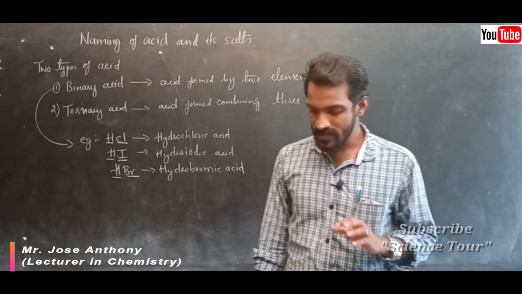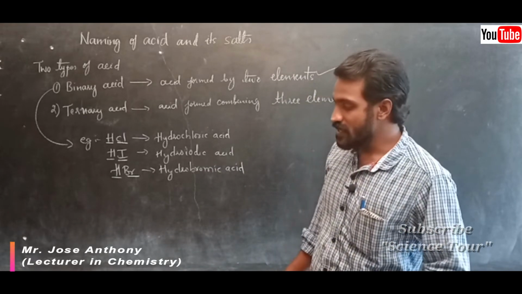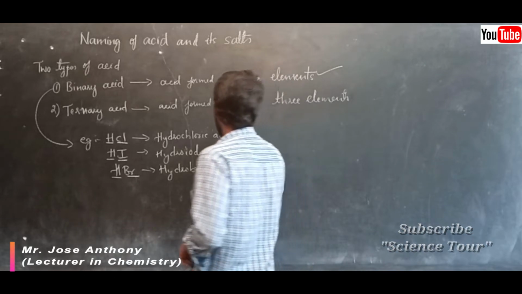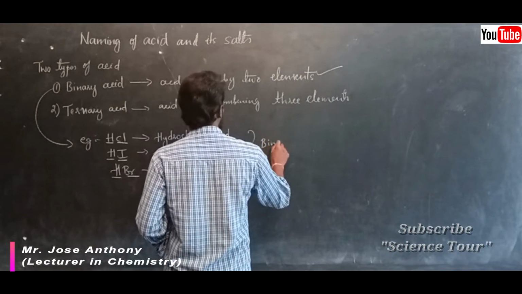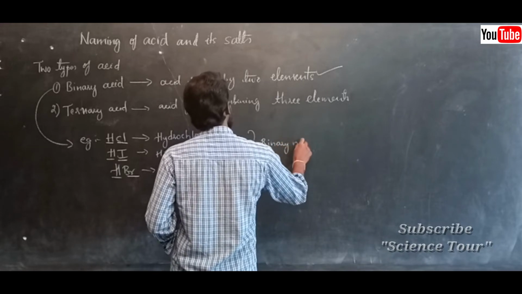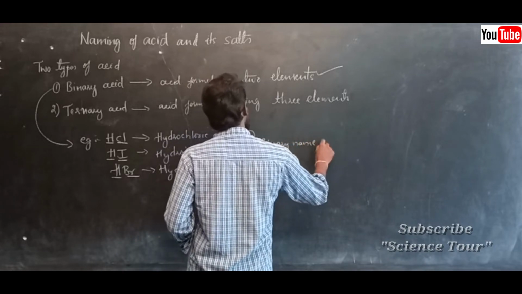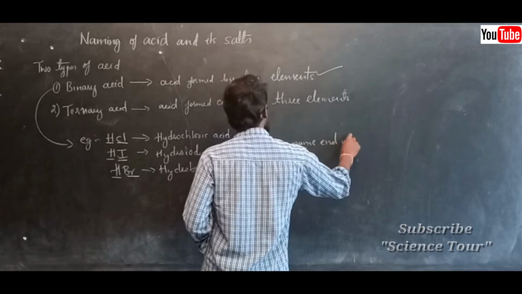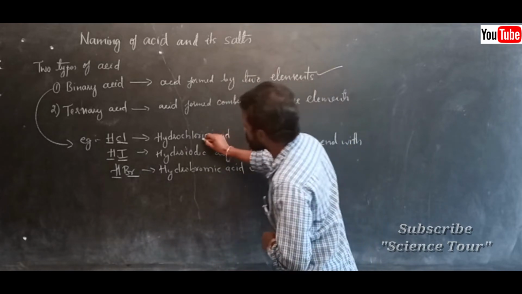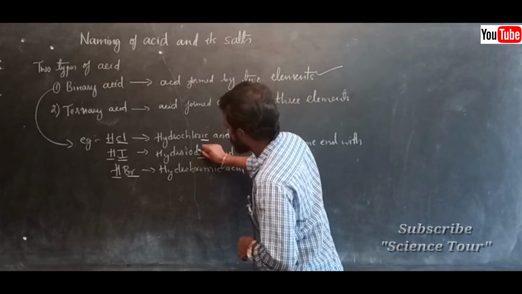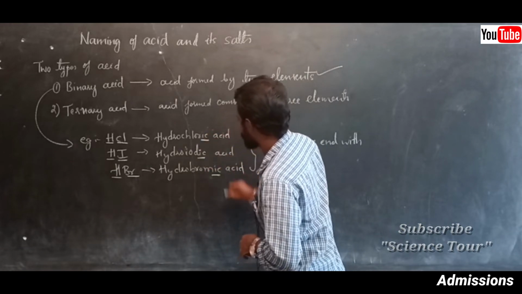The very important thing is that the binary acid name ends with ic. You can see here chloric, iodic, bromic.